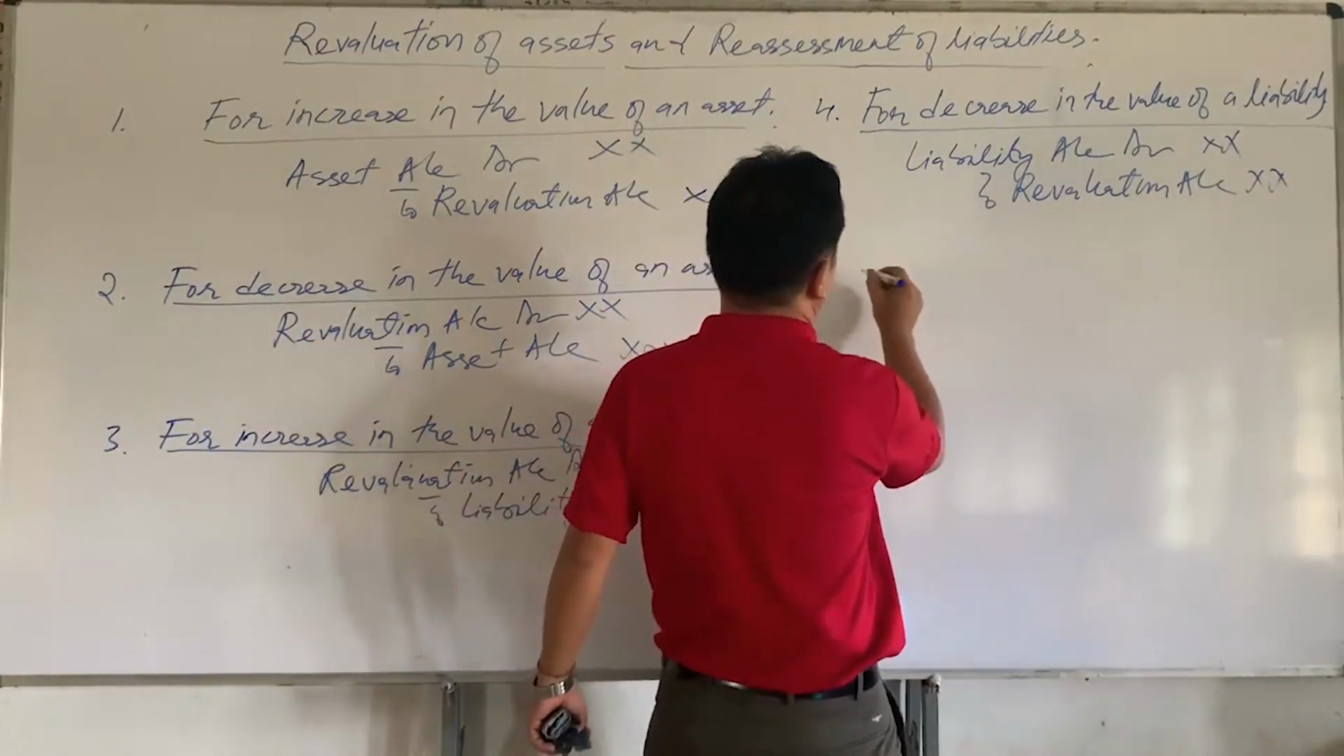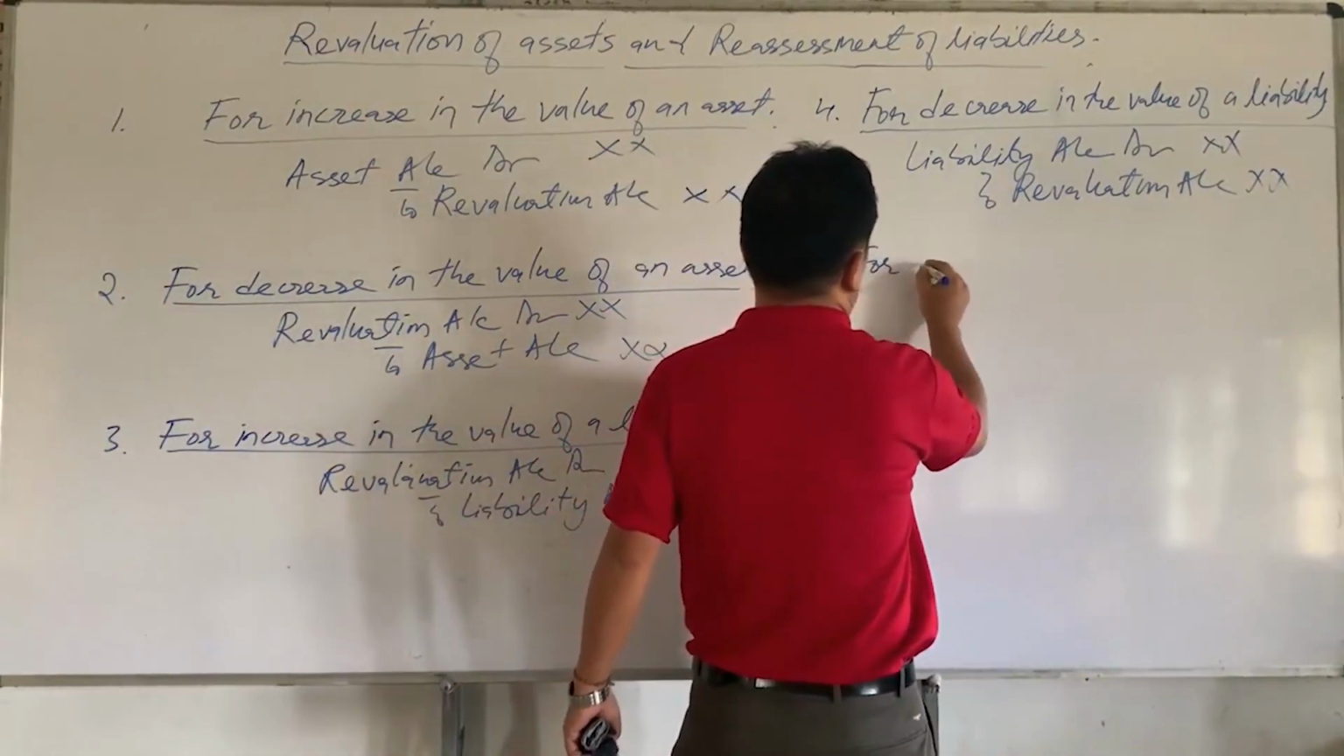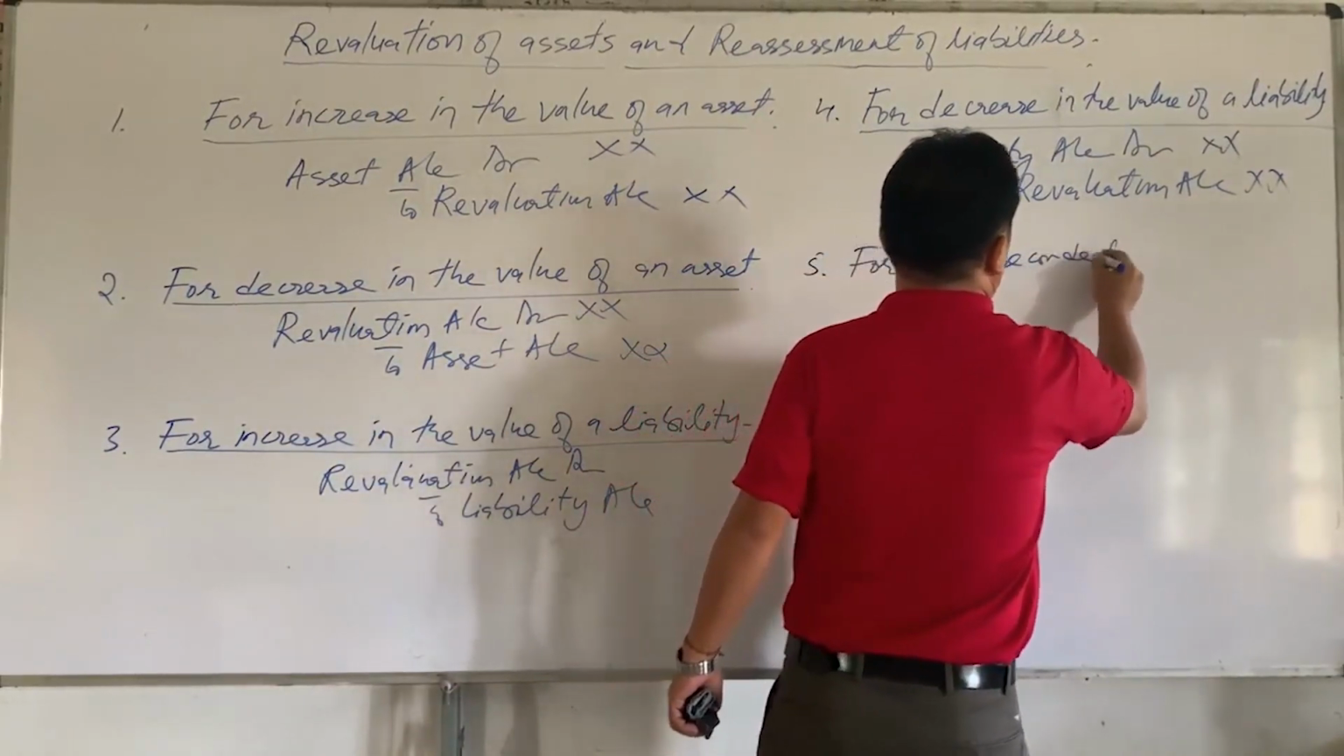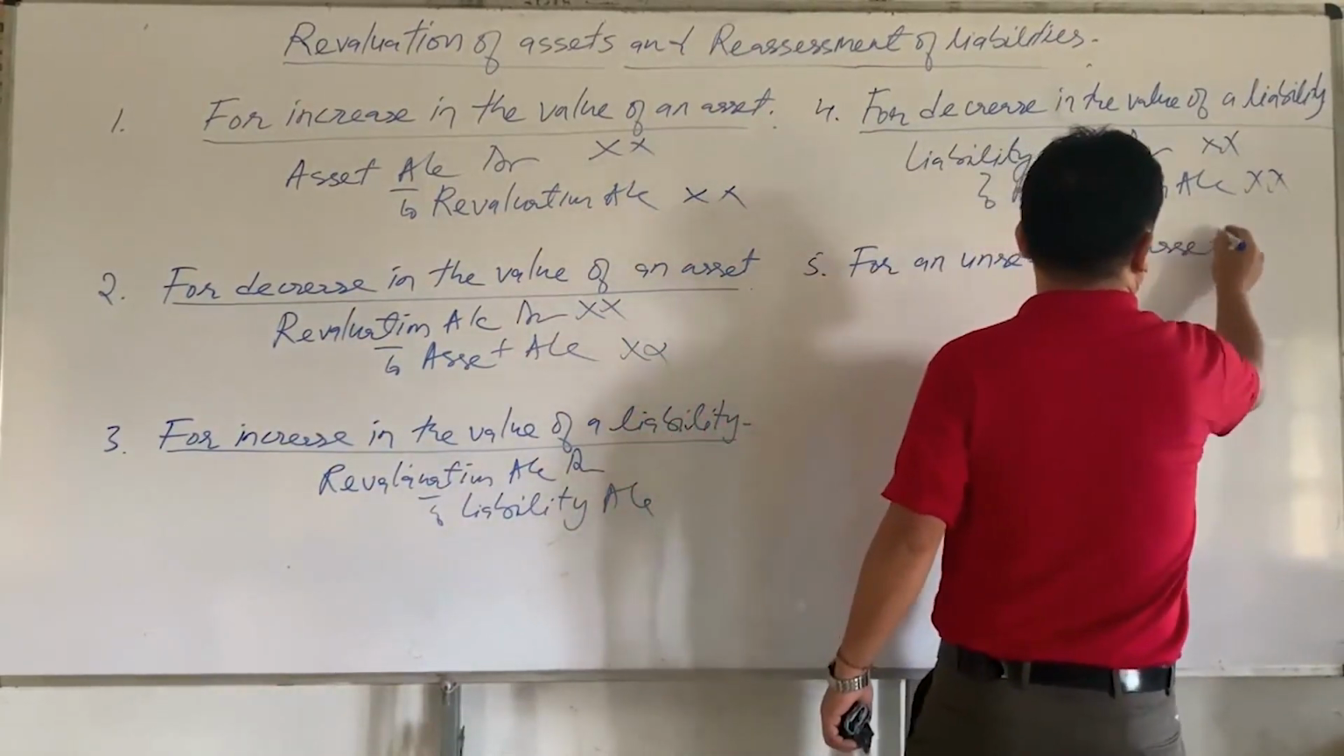And the fifth journal entry is for an unrecorded asset.